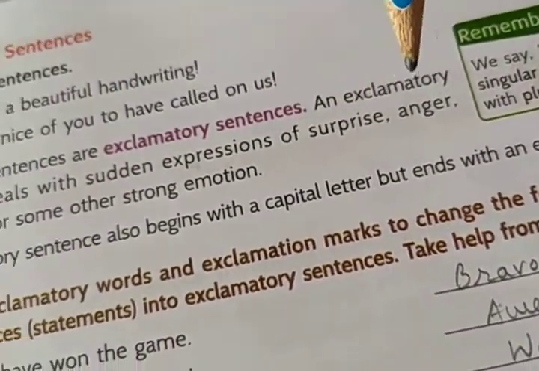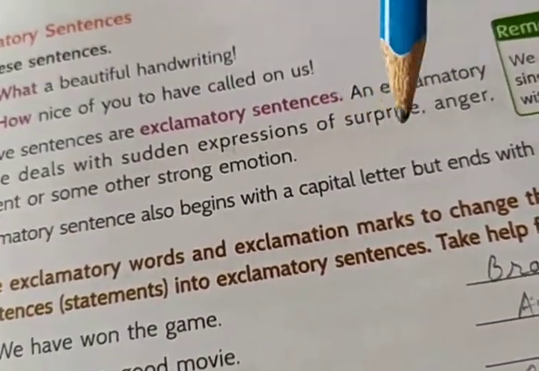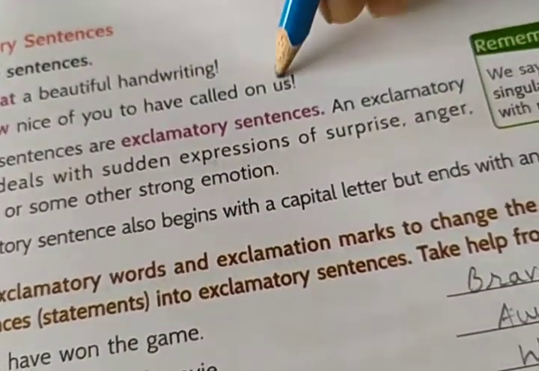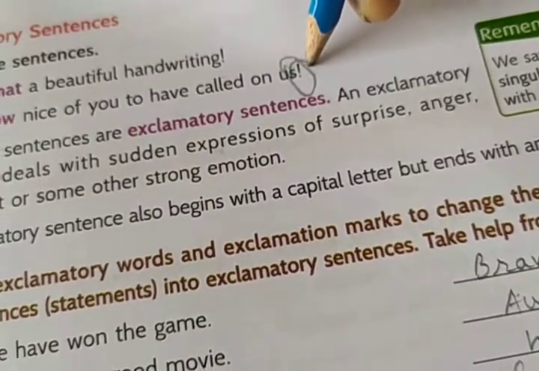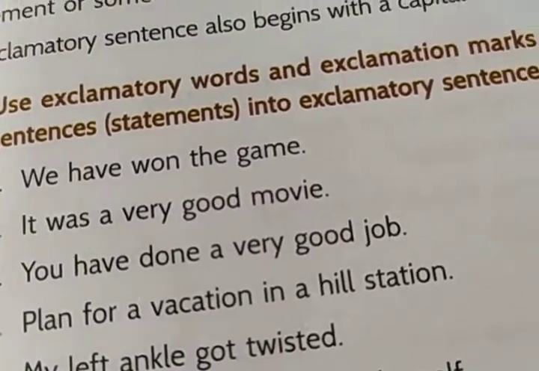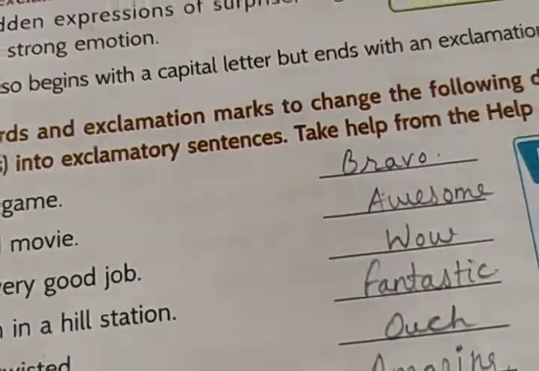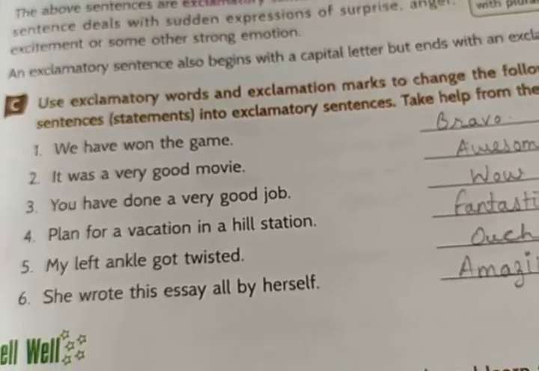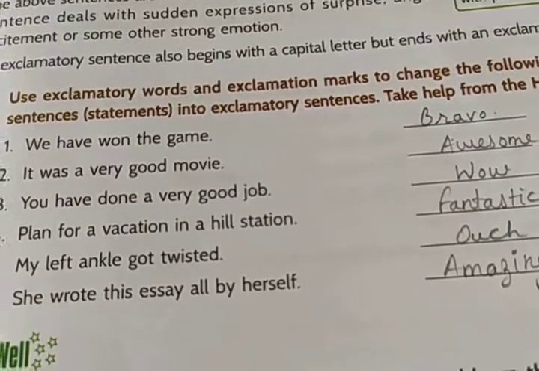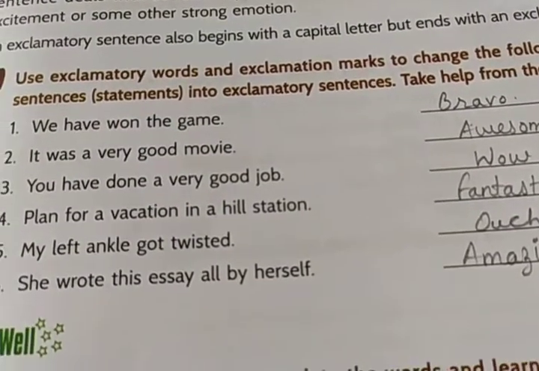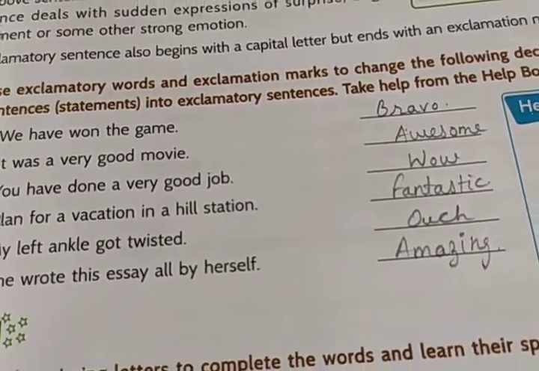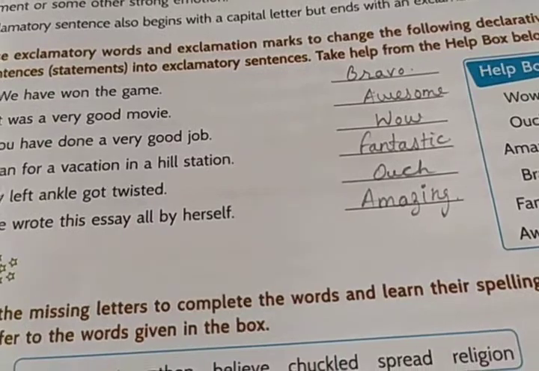So they begin with what and end with what? They begin with a capital letter and end with an exclamation mark. Which mark is the exclamation mark? This mark that you can see. Exclamation mark. All right. Now use exclamatory words and exclamation marks to change the following declarative sentences, statements, into exclamatory sentences. These are some declarative sentences in which we will add words so that they change into exclamatory sentences.